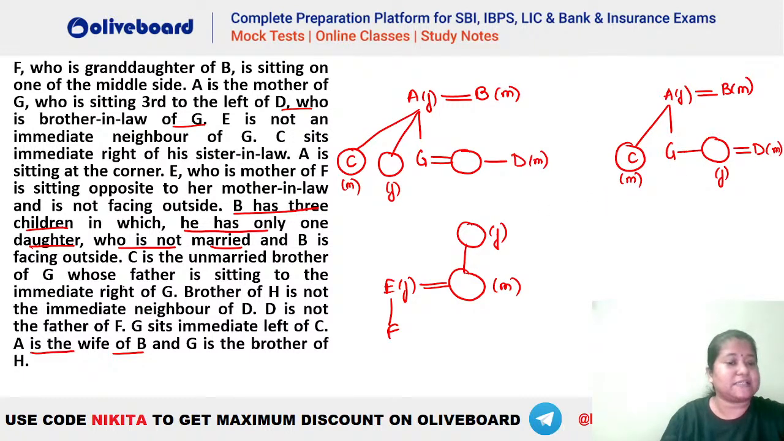G, whose father is sitting to the immediate right of G, ठीक है. Brother of H is not an immediate neighbor of D. D is not the father of F. G sits immediate left of C, and G is the brother of H. So G has to be a male person here, and G is the brother of H. So H will be here. Similarly, G is the brother of H, will be like this. ठीक है, तो इस तरह का कुछ situation बन रहा है.